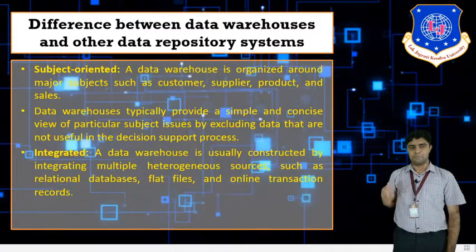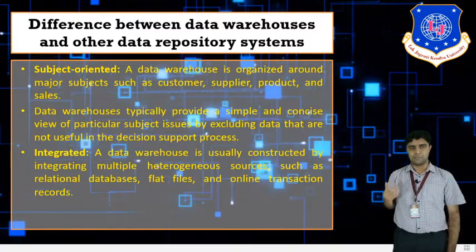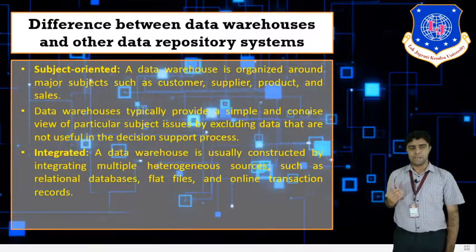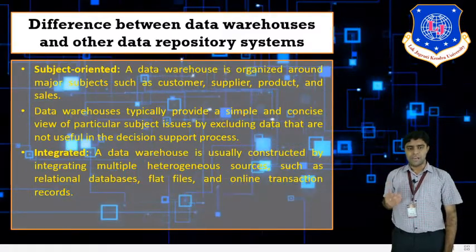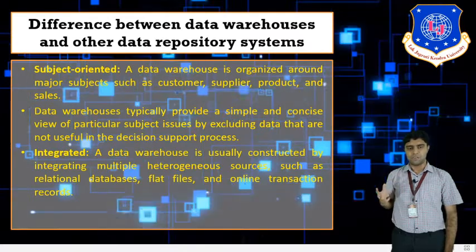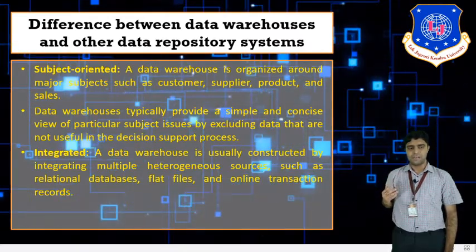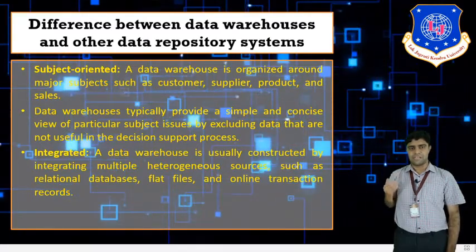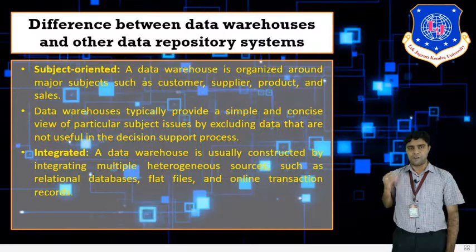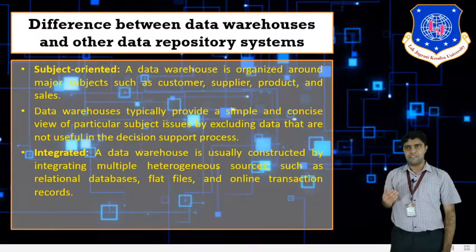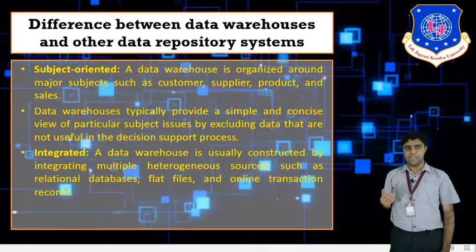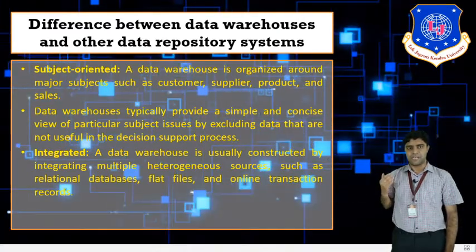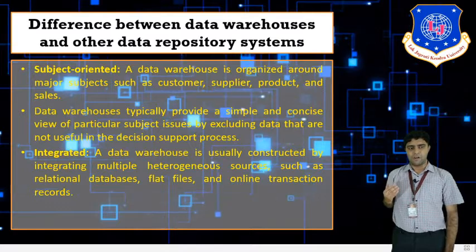Integration means we combine multiple data sources into a single source, that is called data integration. A data warehouse is usually constructed by integrating multiple heterogeneous sources, like relational databases. A relational database is a database where relational data is kept. Flat files are files where the data is in flat form. Online transaction records are records where online data is managed.